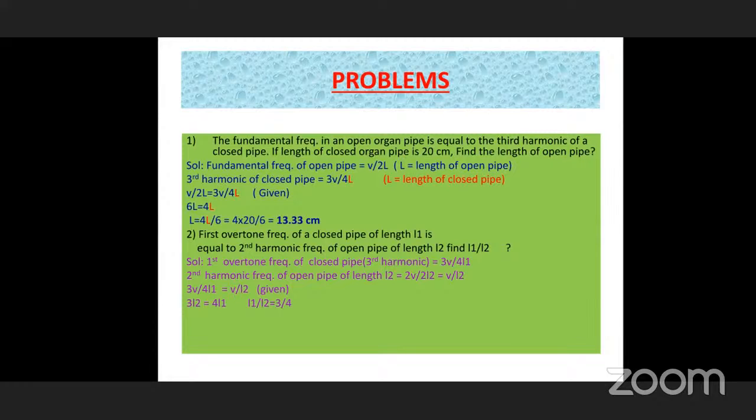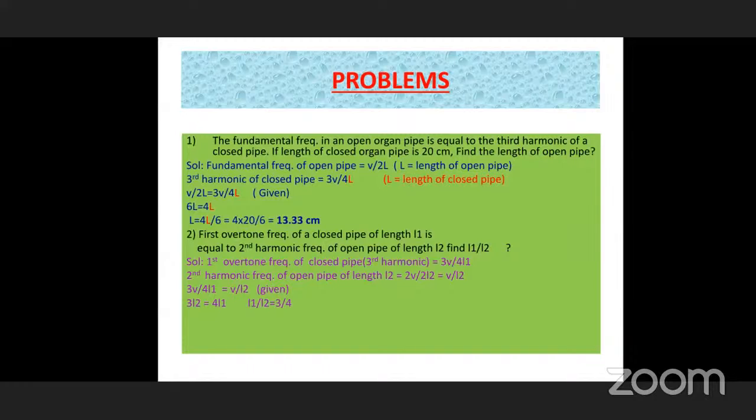While reading the problems, you should be very careful about why the problem is given, whether it is the first overtone or the third harmonic or the fifth harmonic, and which value he is giving. For example, instead of the third harmonic in the previous problem, the fifth harmonic or the fourth harmonic may be given. Fifth generally you will get, because 1:3:5 is the ratio. Then you have to equate 5V by 4L in the above problem.